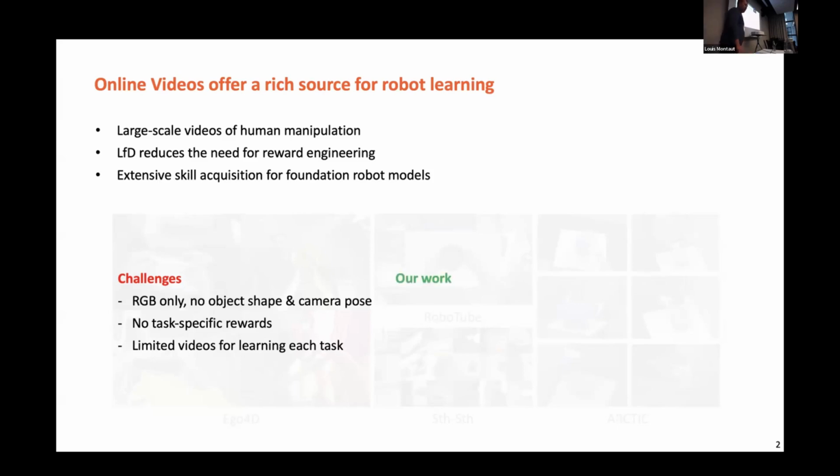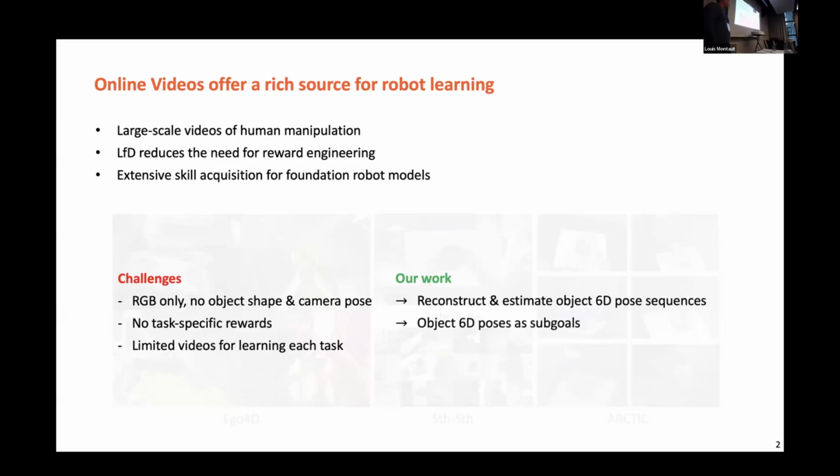To mitigate this, we probably want to reconstruct and estimate the 6D object poses, so that we have the potential to transform every single RGB video into 3D. For task-specific reward, we consider using object 6D poses as subgoals. This provides a way to describe what the specific task should be. When I talk about 6D poses, I also mean more general things: for deformable objects, it is about object shapes, not only the 6D poses.